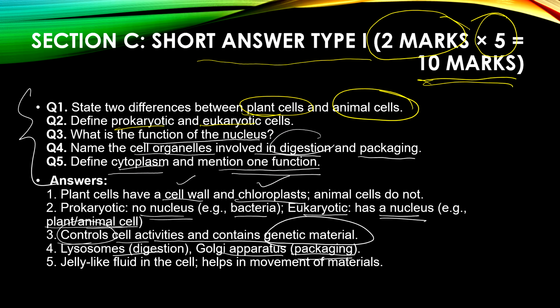Now define cytoplasm, mention one function of that. It is a jelly-like fluid present in the cell, that is the cytoplasm, and what is it doing? It is helping in the movement of materials. Within the cell, the movement of materials happens with the help of cytoplasm. They keep on moving inside the cell with the help of cytoplasm. Is it clear? Now we will move on to the next pattern of question.